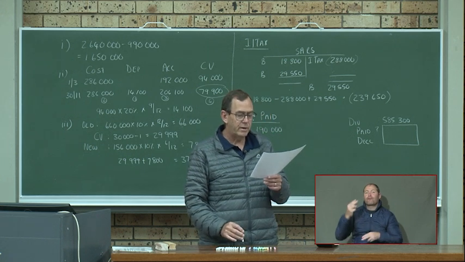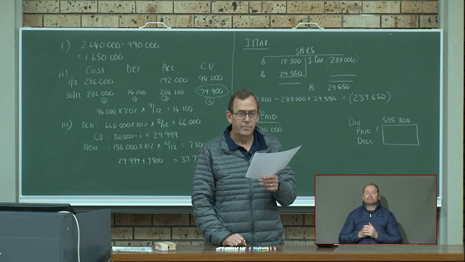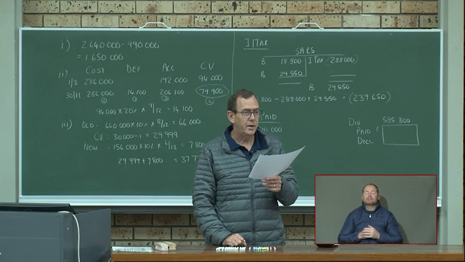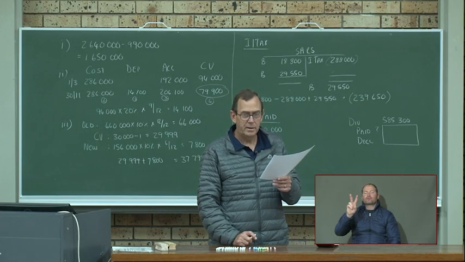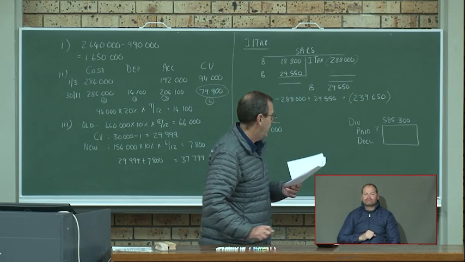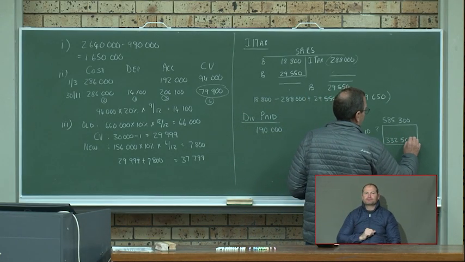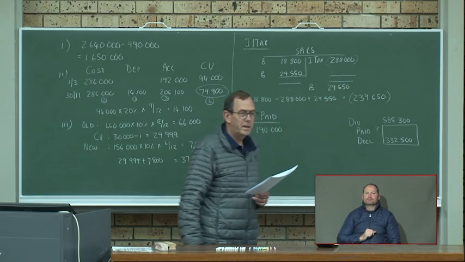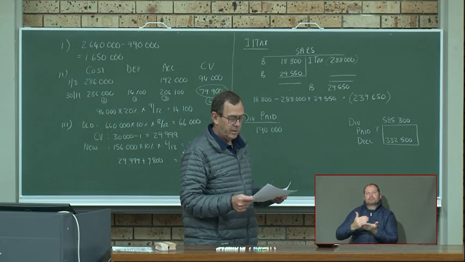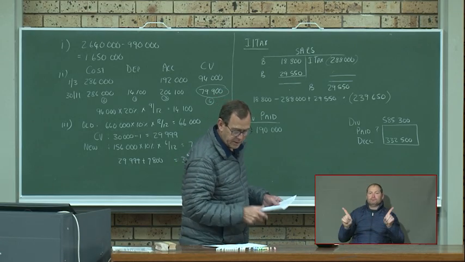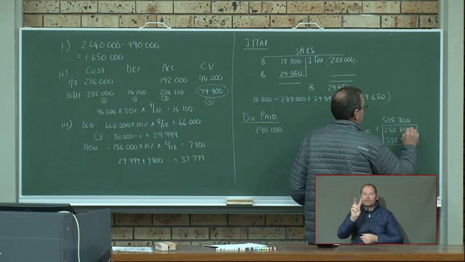What was our final dividend? How much was the final dividend? That 332,500. Am I right? That 332,500. So what is our dividends paid during the year? The difference between those two, and that is 252,800.